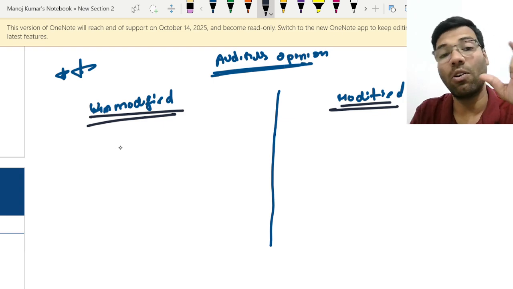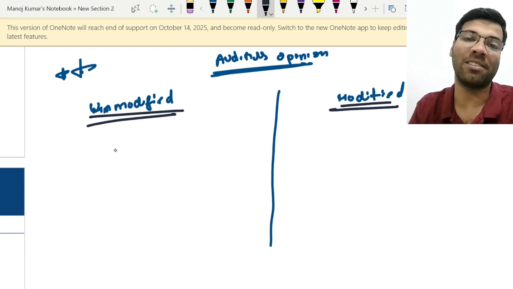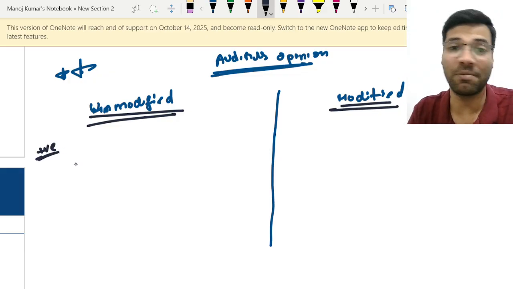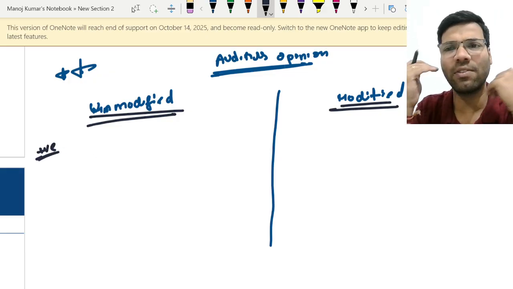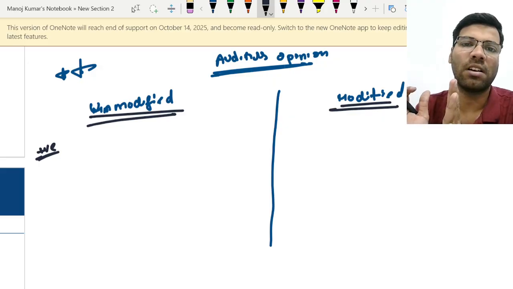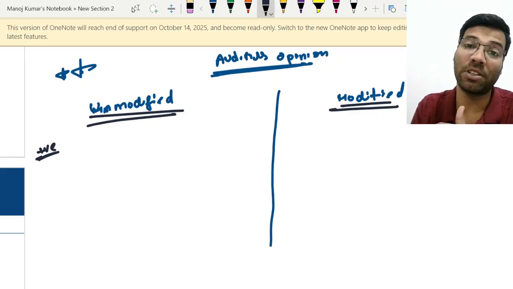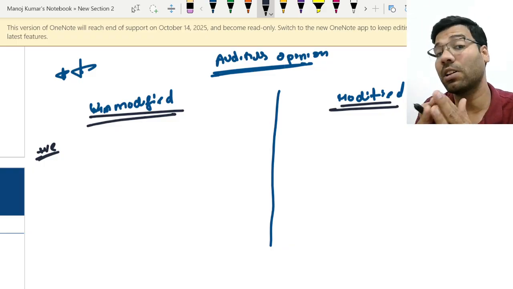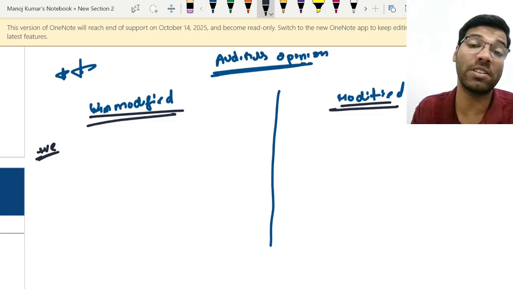Which means the audit begins with a positive intention that the financial statements are free from material misstatements. That is the initial intention with which the audit starts. It is not a confirmation that there are no misstatements and everything is good, but this is the mindset with which the audit starts. This is the difference between an investigation and an audit.